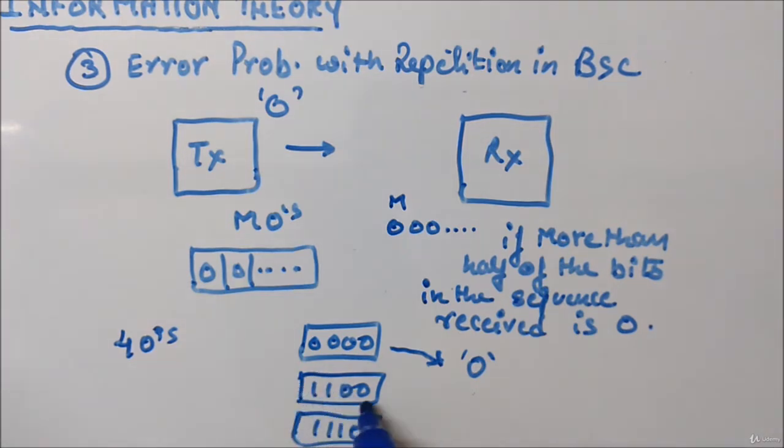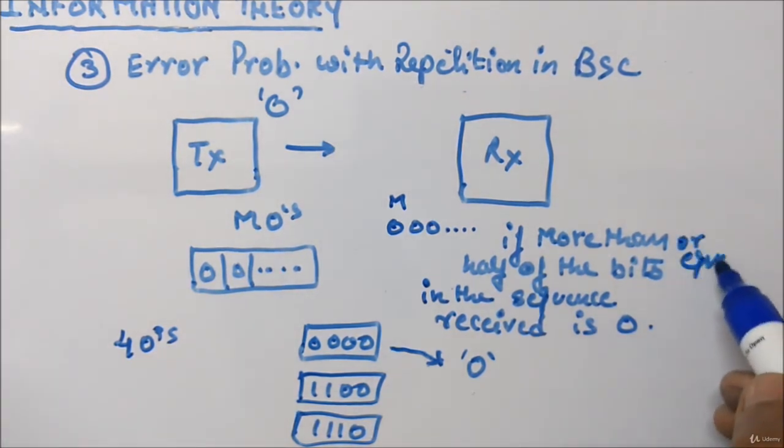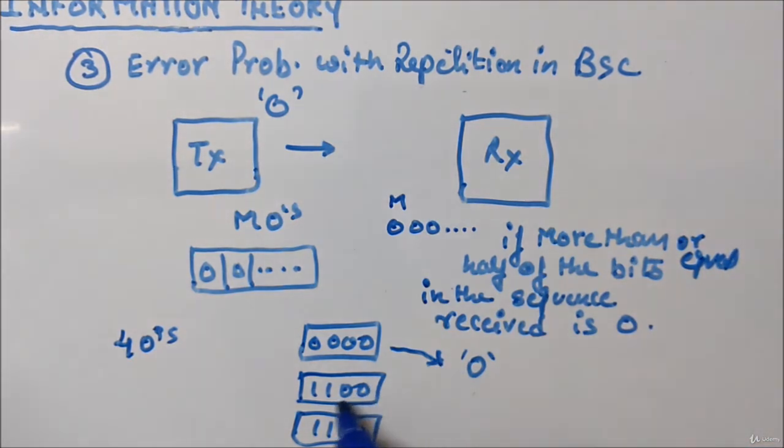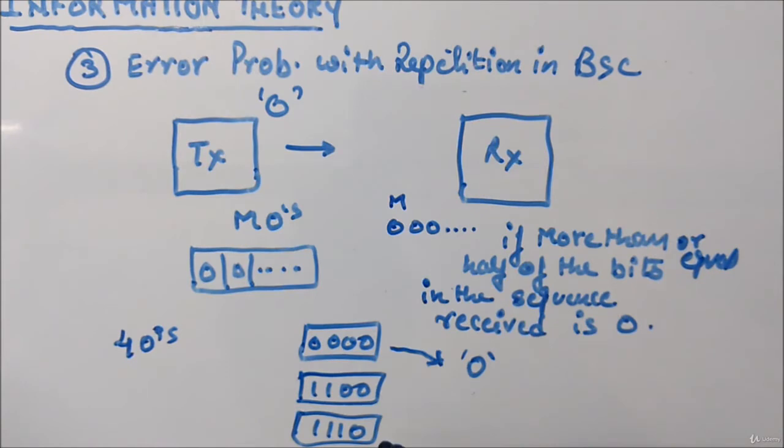In the other case, if the receiver receives this sequence, here also you can see it has more than or equal, you should write, or equal number of zeros, it can find more than half or equal to half.